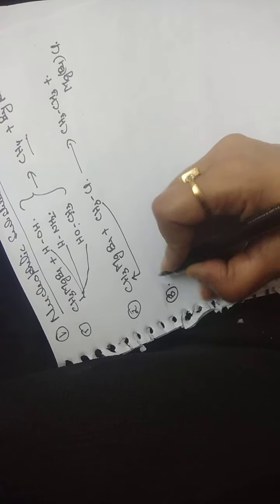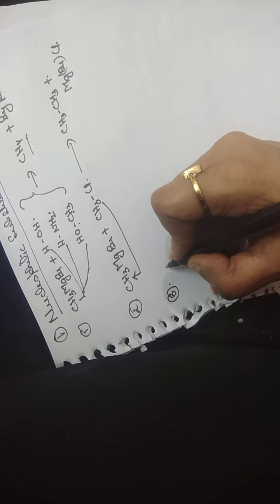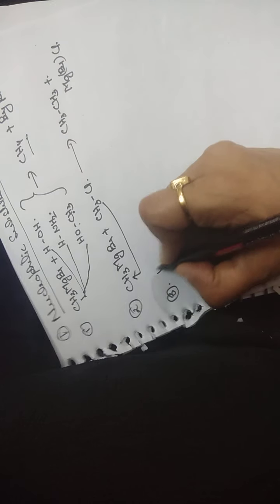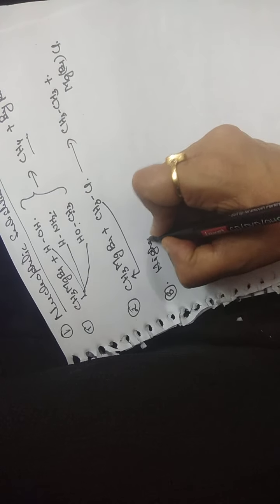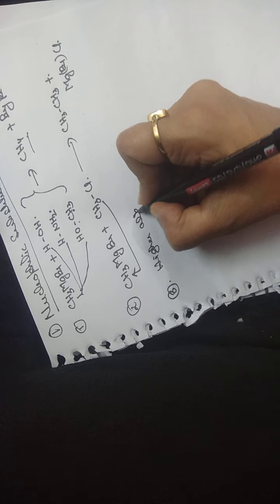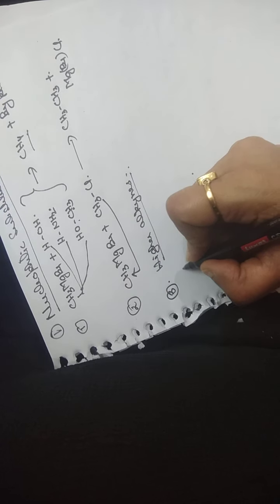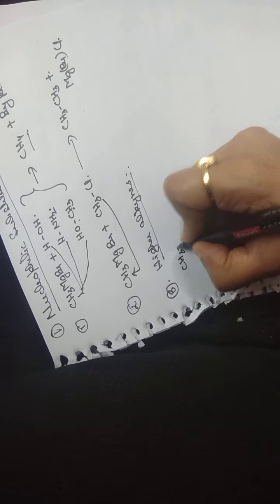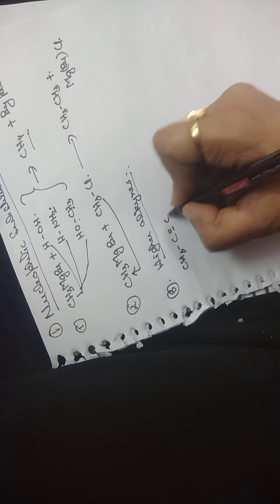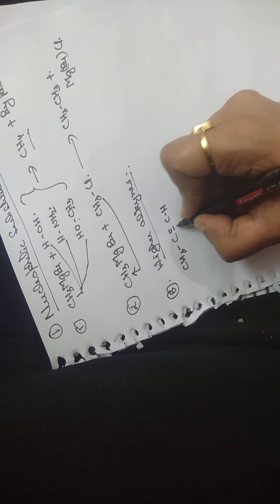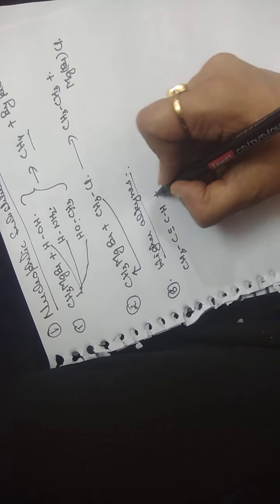The third is formation of higher alkynes. For this, we take a triple bonded compound which has a terminal triple bond.